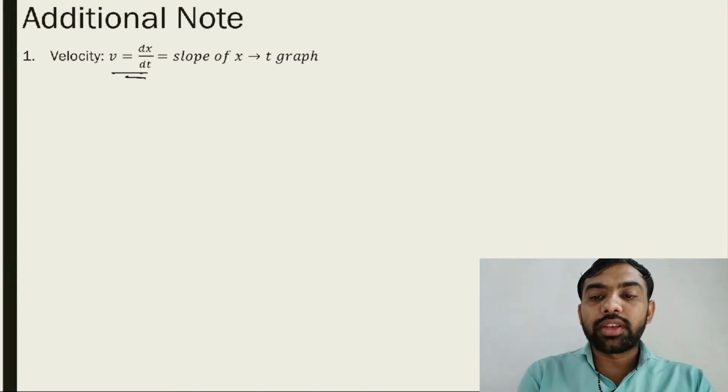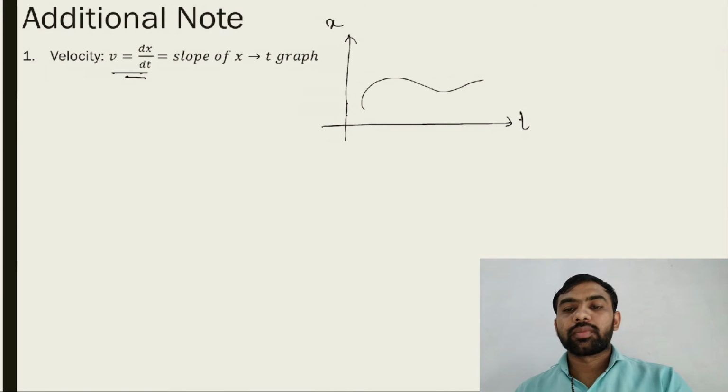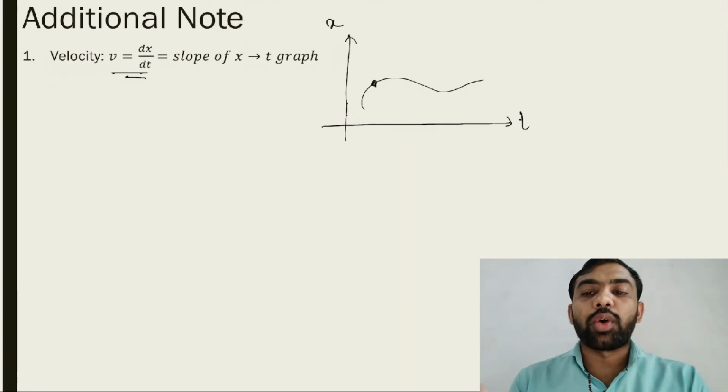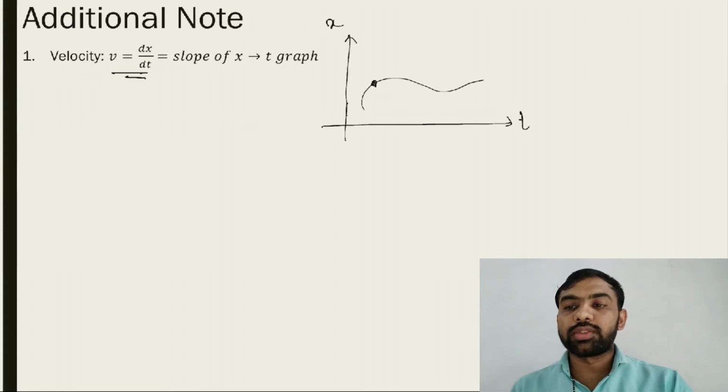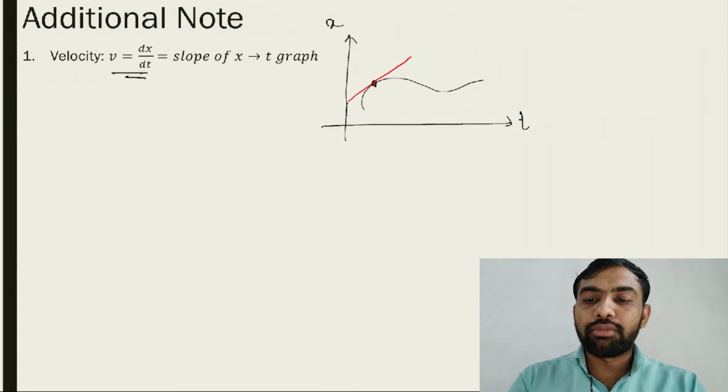Okay, how? Let's understand it in detail. Suppose you have one x versus t graph, any type of graph, suppose consider this type of graph, and you have to find the velocity at this point. Then you only draw the tangent and find the slope.